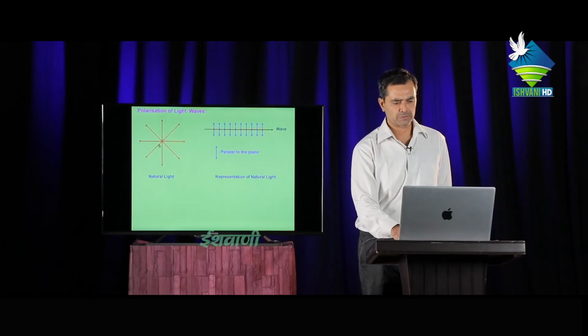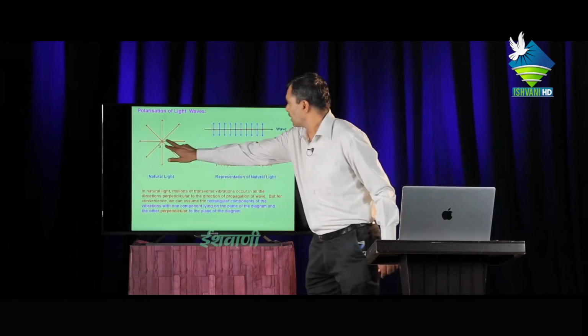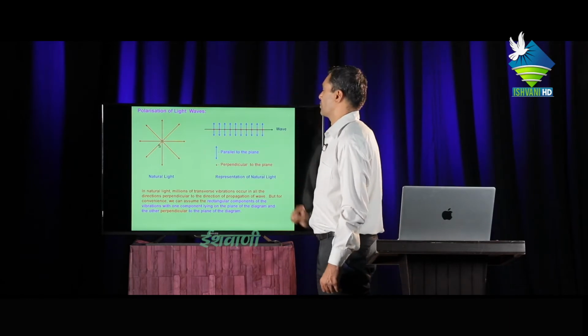Polarization of light waves. This is unpolarized light, and this figure also shows unpolarized light.